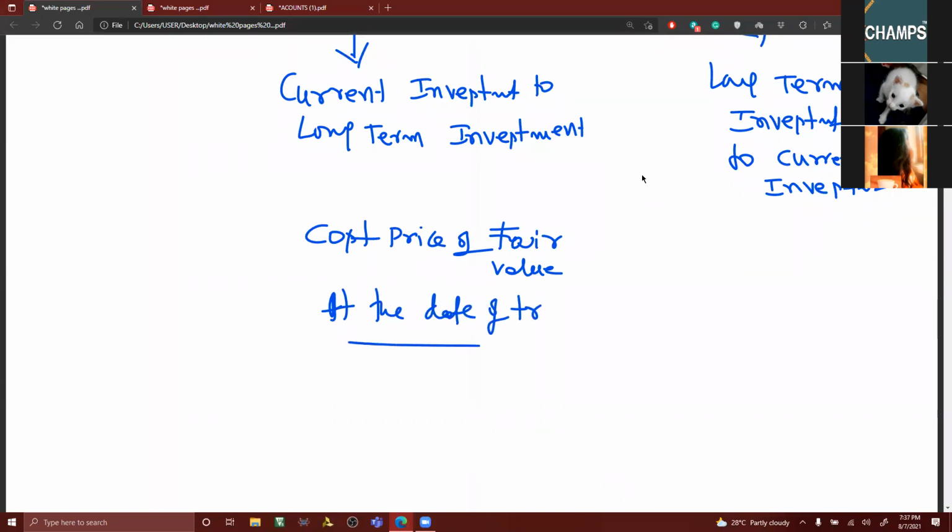This is an important point. Then here, transfer at lower of cost and carrying amount. Transfer at lower of cost price or carrying amount. Sir, it's funny, no? What is cost price, carrying amount? Cost price means purchase price only, generally. For a long-term investment, carrying amount and cost price are always going to be the same. Do you agree with me or not?